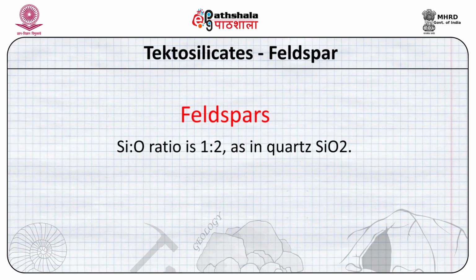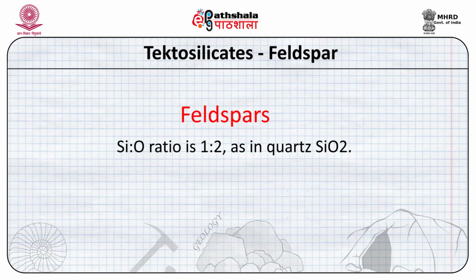The feldspars constitute a part of tectosilicates. Now, tectosilicate is the kind of silicon tetrahedra structure where all the corner oxygens of the tetrahedra are shared by other tetrahedra. This leads to a typical silicon to oxygen ratio of 1:2.